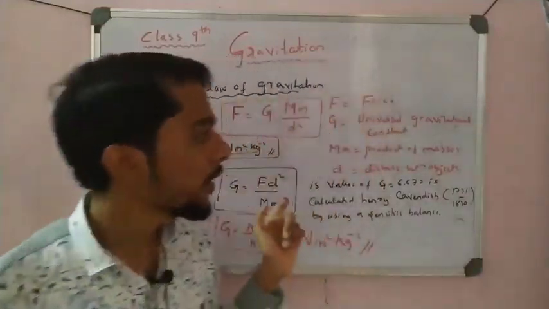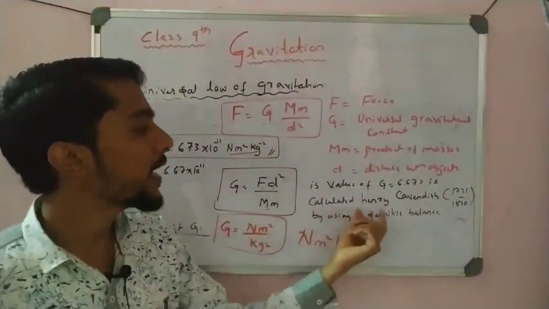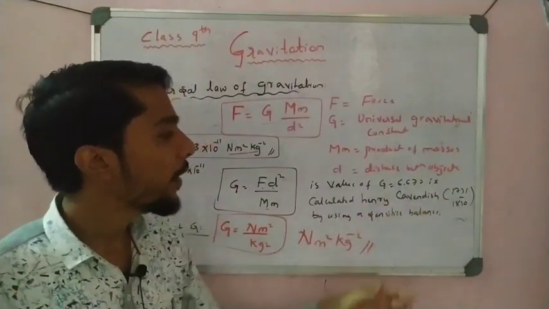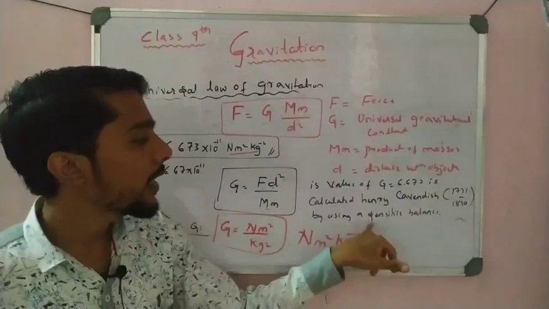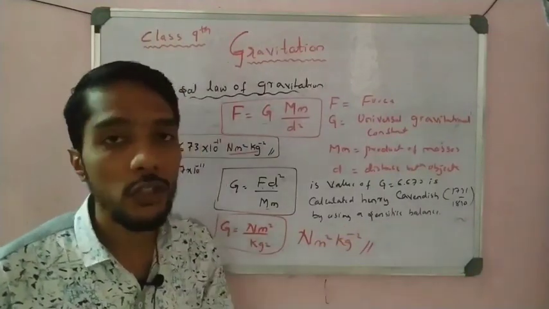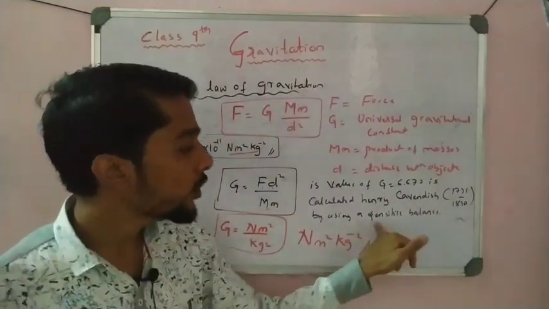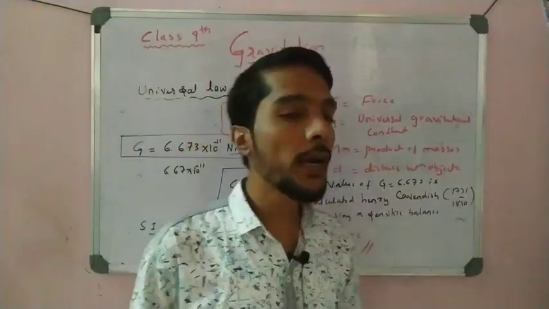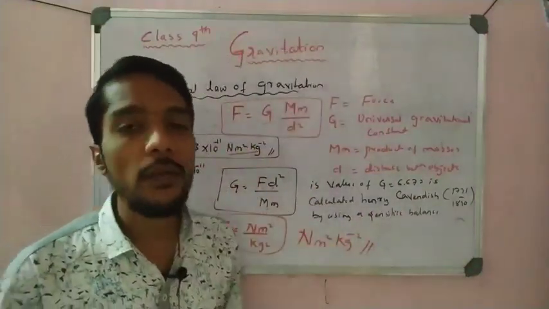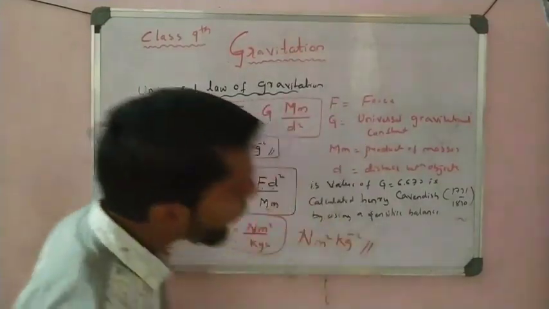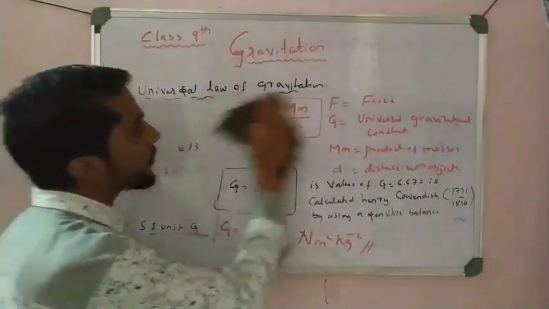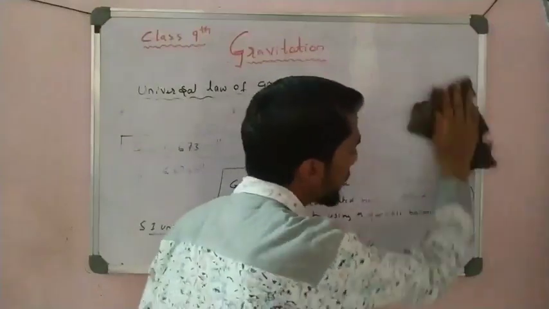So this is called the universal gravitational constant, and it was calculated by the scientist Henry Cavendish, 1731 to 1810, using a sensitive balance instrument to find this value, that is 6.673 into 10 to the power minus 11, okay, students. So this is all about the universal law of gravitation.